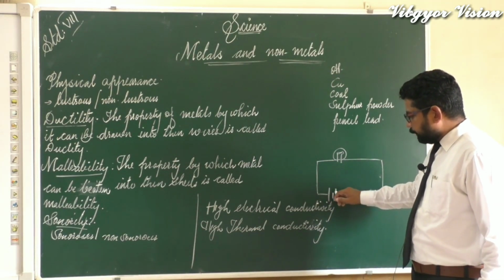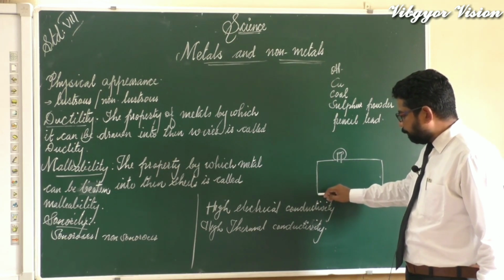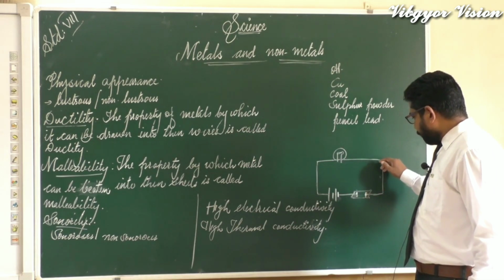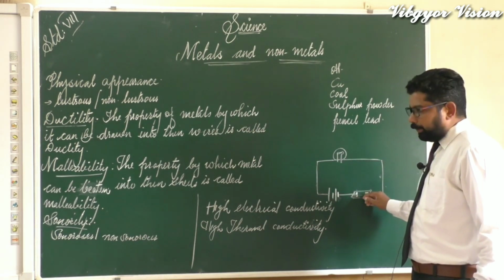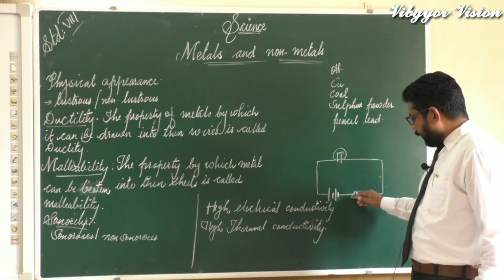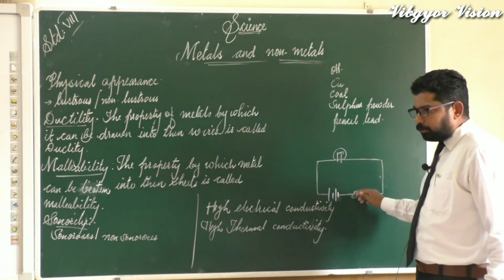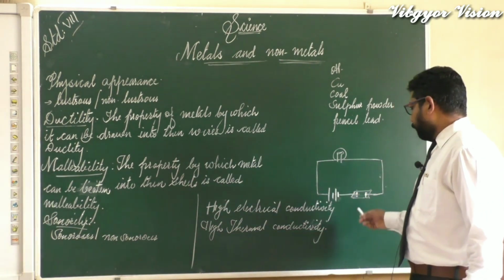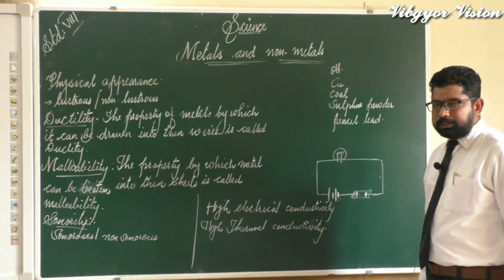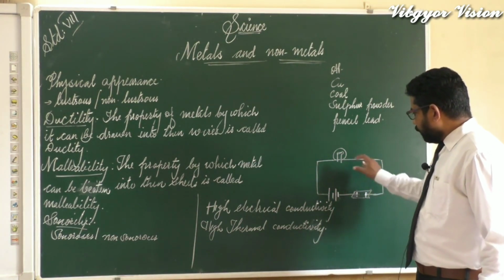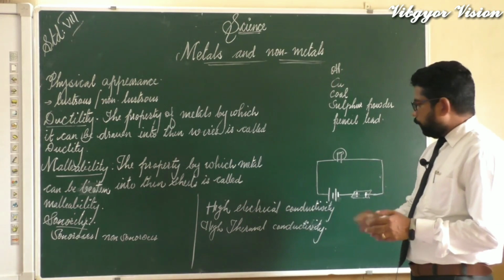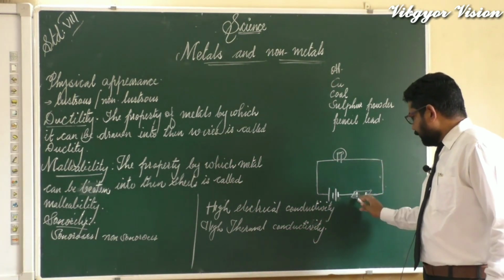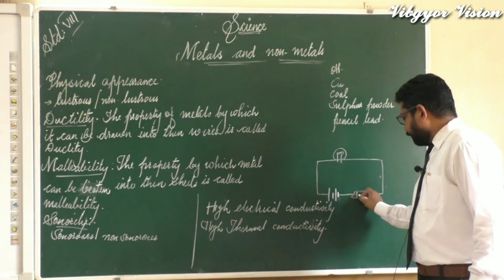A battery, that means two cells, is there. From the two cells, with the help of a copper wire we connect to the bulb. From the bulb, with copper wire we connect to one pin, and some gap is left there, and at the other end of the wood we connect another pin. From there you connect it to the negative pole of the battery. So these are the arrangements needed. Now will the bulb glow? No. After doing everything, the bulb won't glow. What is the reason? There is nothing in this gap.